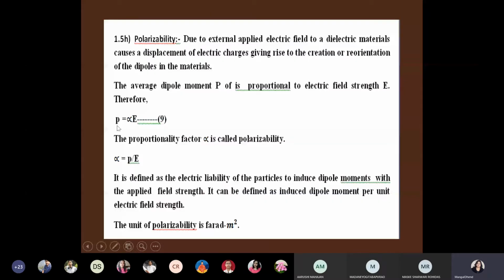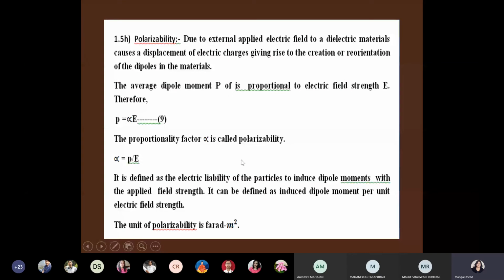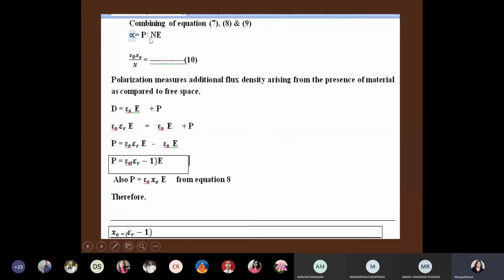See here, dipole moment is equal to polarizability into E, and before that total polarization is equal to number of molecules into p. So this small p value you can put it here, or you can say small p, dipole moment will be equal to polarization divided by N. So I already told you, write down this in book. So p dipole moment will be equal to polarization per unit volume, or P upon N. Okay. So you just put it that here.